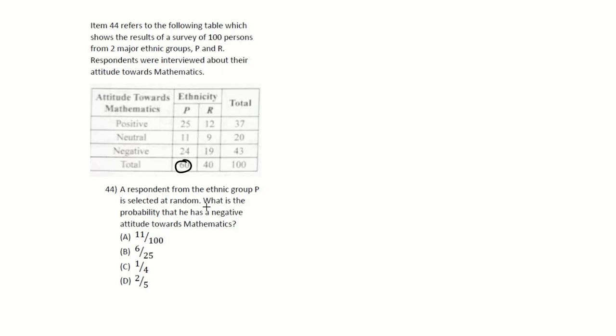What is the probability of a negative attitude towards mathematics? That's 24. So probability is your desired outcome, which is 24, over total. Because they only chose from ethnic group P, it would be 24 over 60. This is divisible by 12, and so is this, so it would be 2 over 5. So the answer would be D. And that is the end of January 2021.